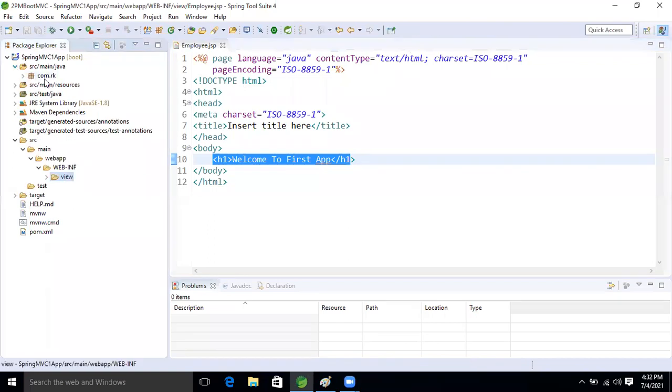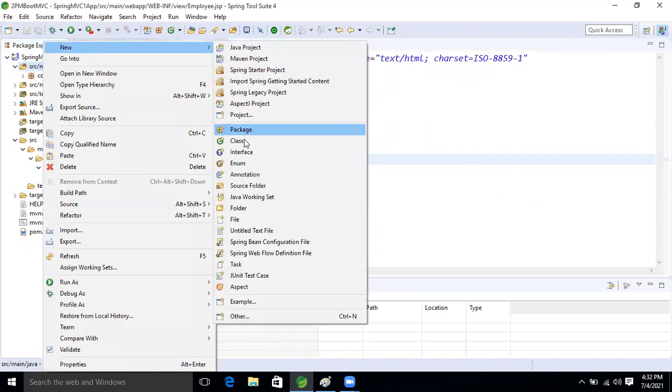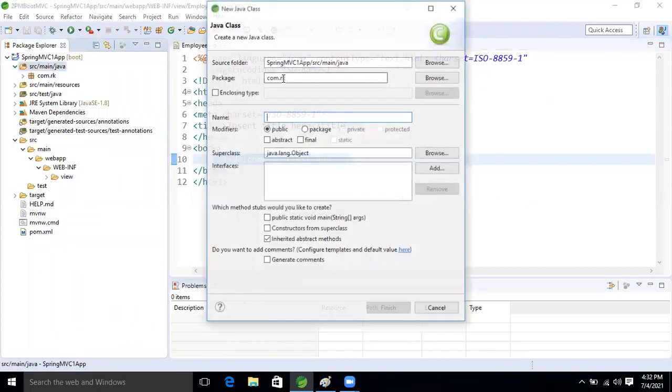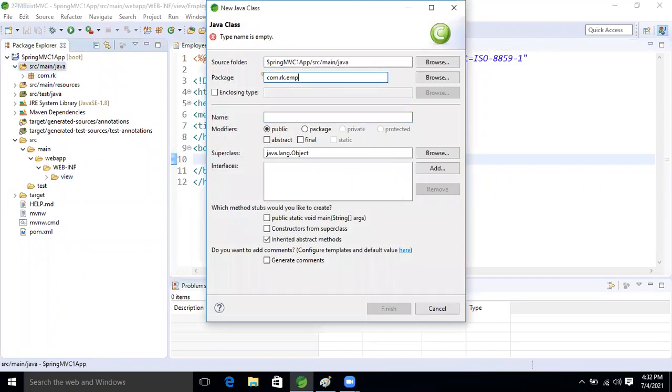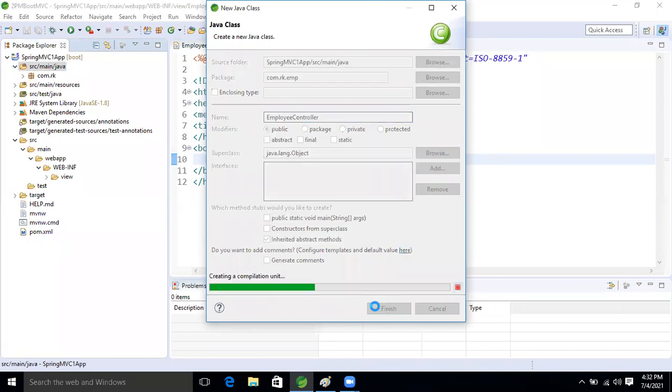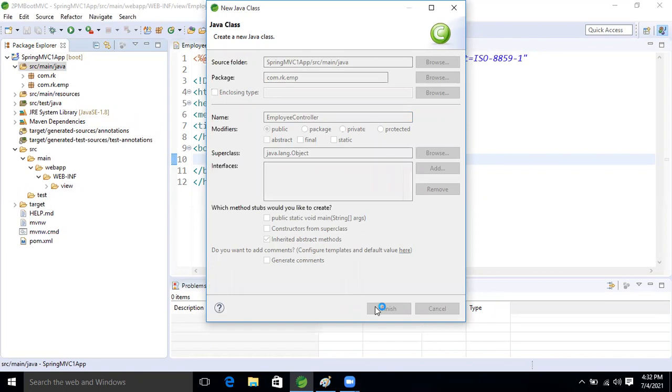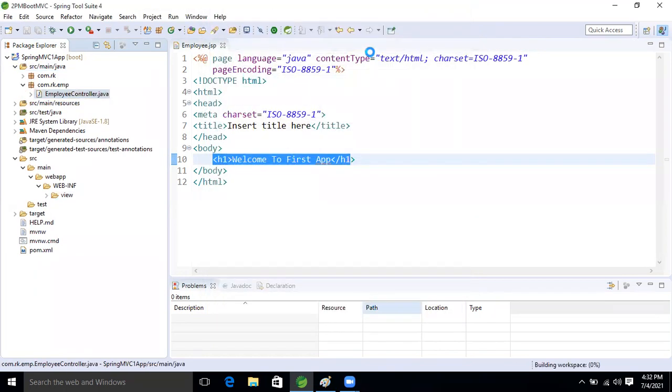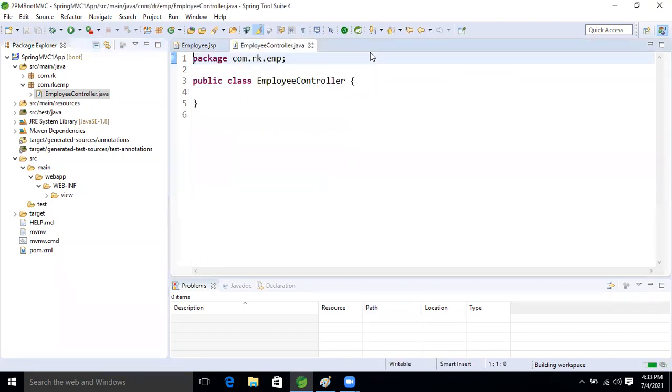Here I'm going to come inside this main. Here we will write our own controller. New class, com.emp, I'm taking. Here I'm taking the employee controller, and finish.